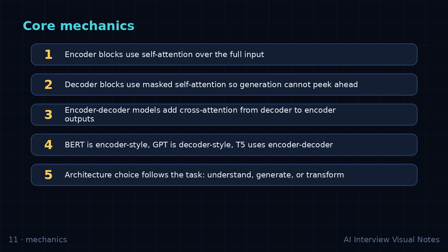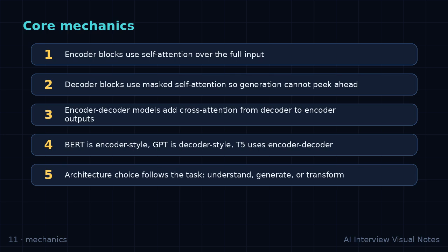Common traps. Do not call every transformer GPT. GPT is decoder only. Causal masking is the key decoder constraint. BERT is strong for understanding tasks but not naturally autoregressive. Sequence-to-sequence models are useful for translation and summarization.